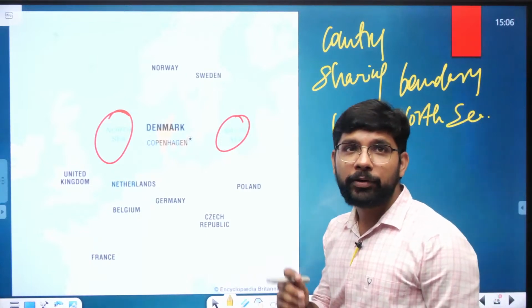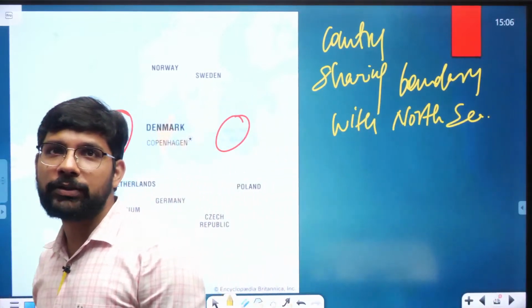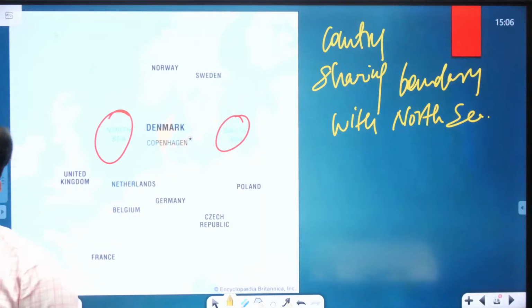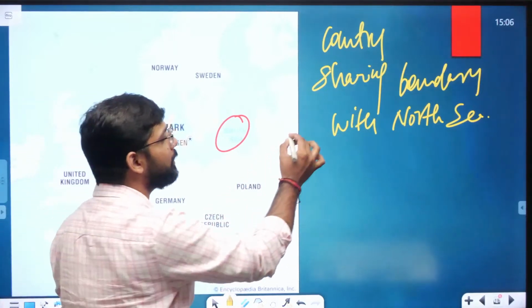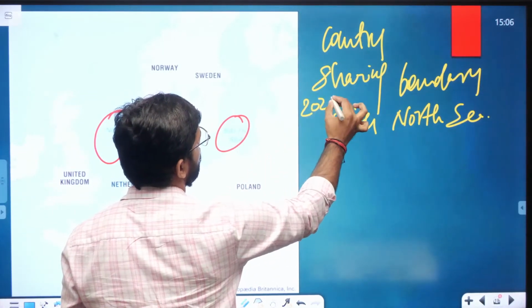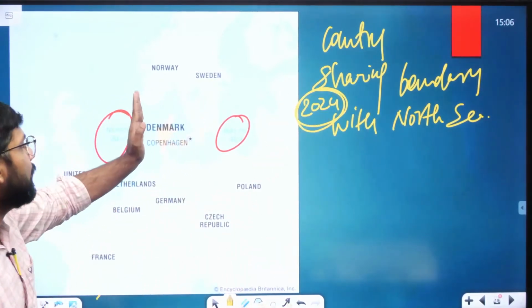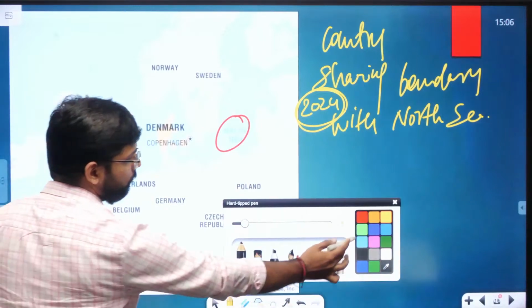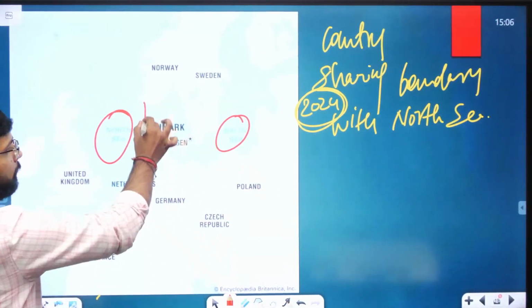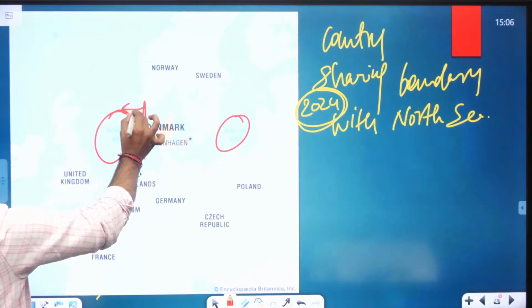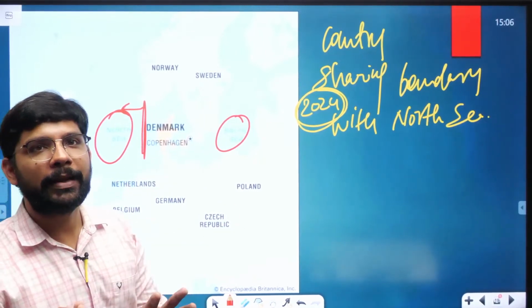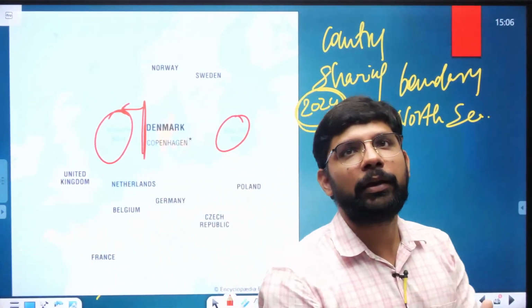This was the question in 2024 UPSC prelims. Here is Denmark, which shares the boundary with the North Sea. So you need to tell how many countries share the boundary with the North Sea.